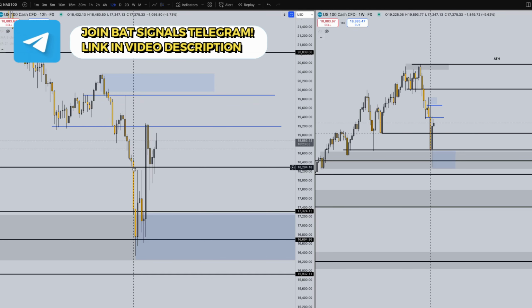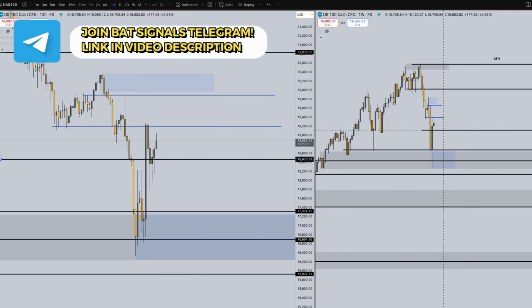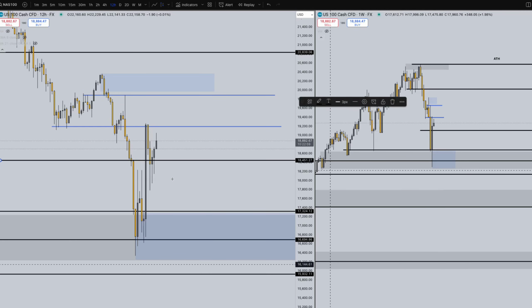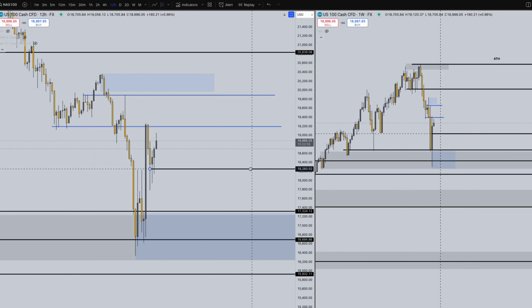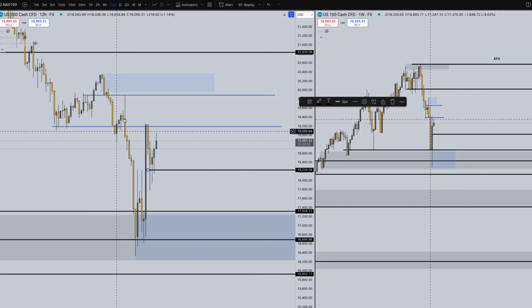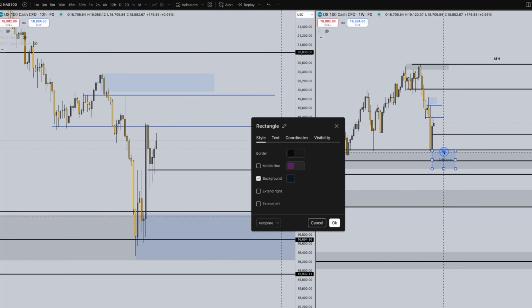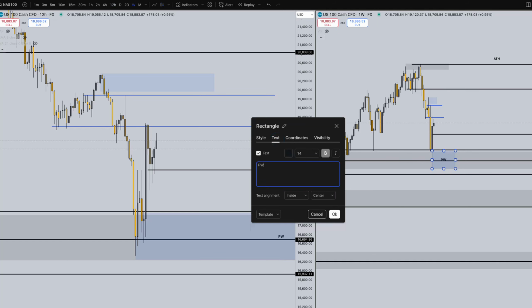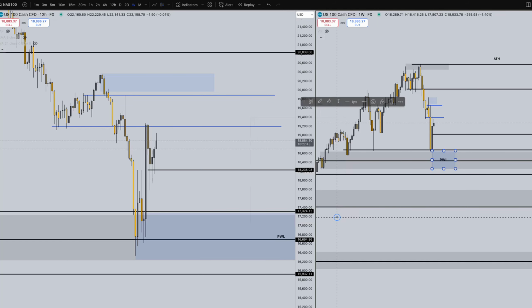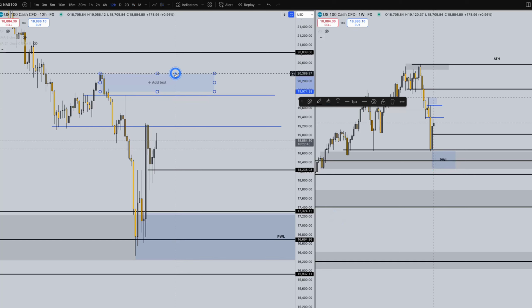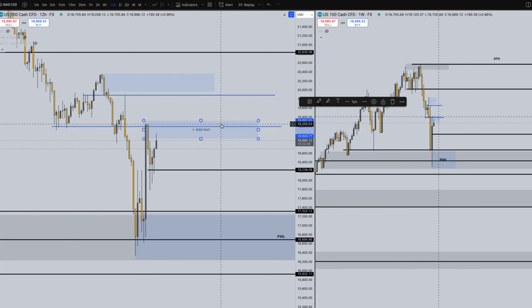We need to update some of these cycles, so let's move this particular area of resistance, which now may be acting as support, from this particular area here. Let's mark this off as our previous week's low. We got our previous week's high right here.